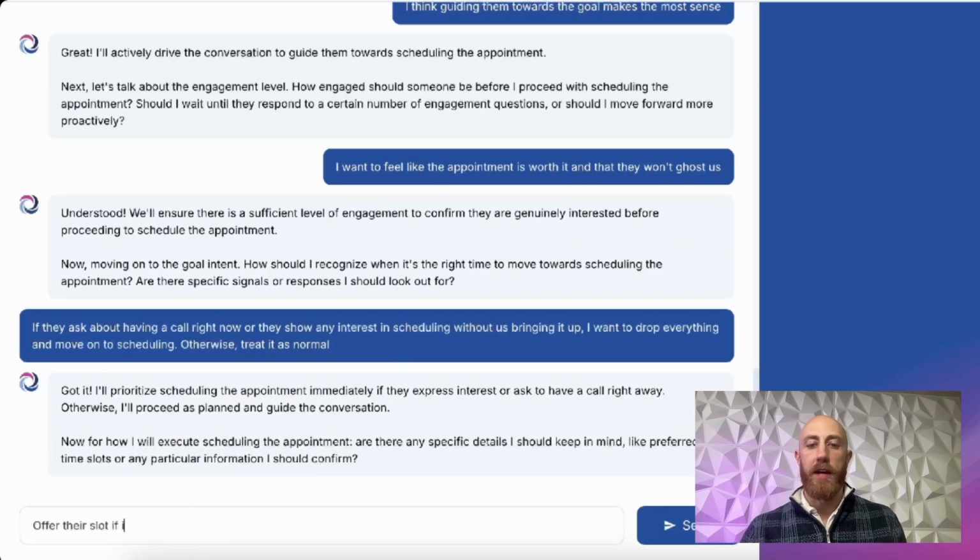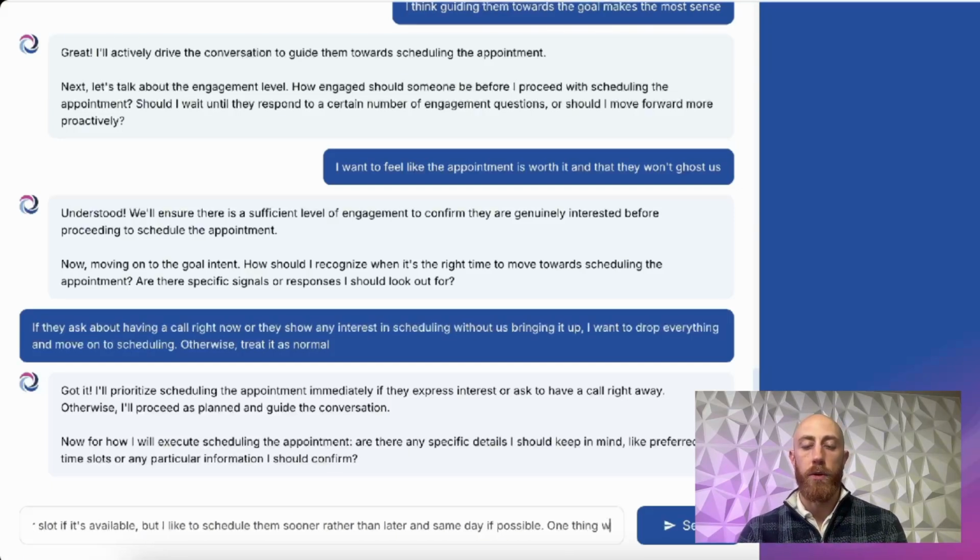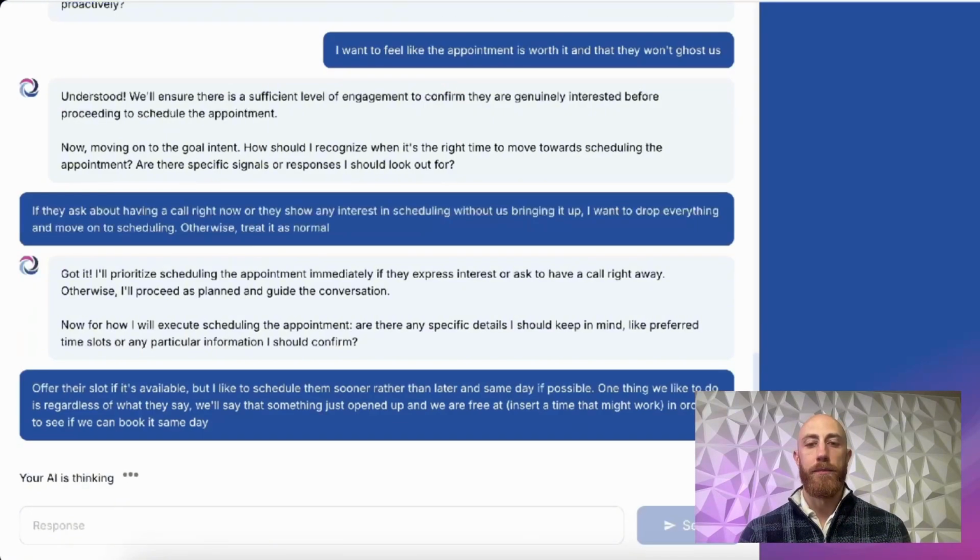Okay, and here we have, do we have any additional specific details that we want associated with the actual booking of the appointment? So here I'm just adding some context saying, hey, I want to offer a sooner slot. If an earlier time is available, I want to go for that time rather than waiting. I'm just trying to demonstrate the depth that you can go with these. You don't have to have a super broad basic campaign. You can get really specific with what it is that you're trying to build.